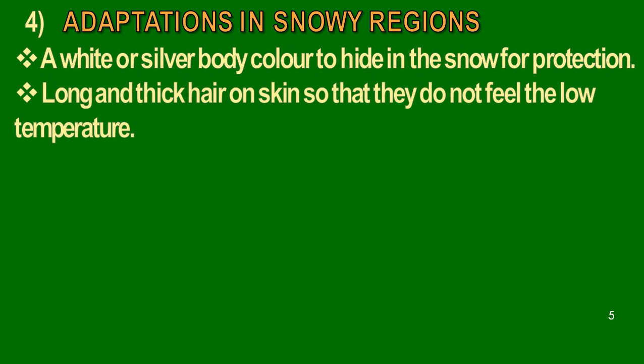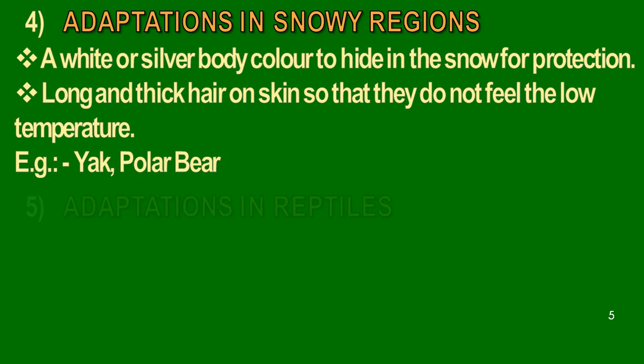Long and thick hair on the skin so that they do not feel the low temperature. Example, yak, polar bear. These animals are perfectly adapted in the snowy regions.